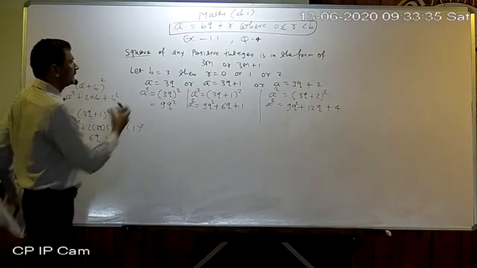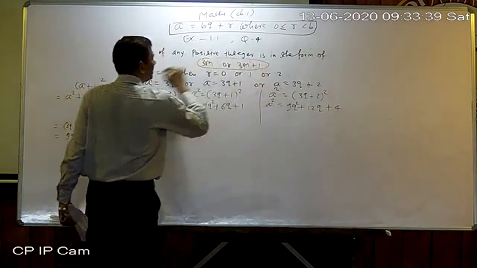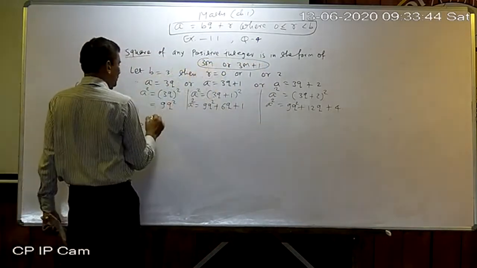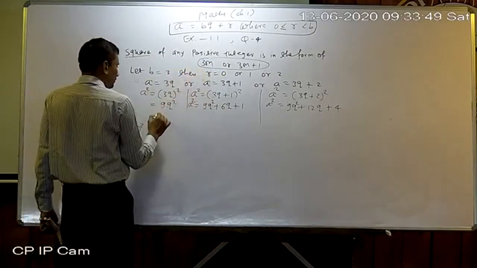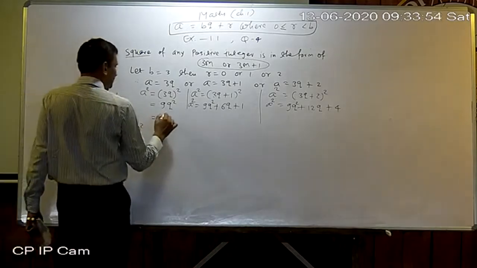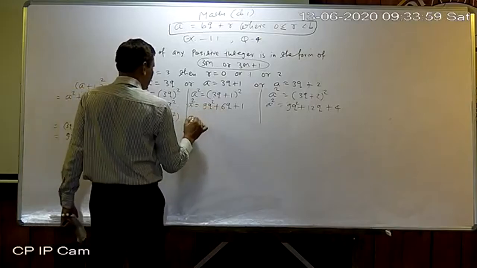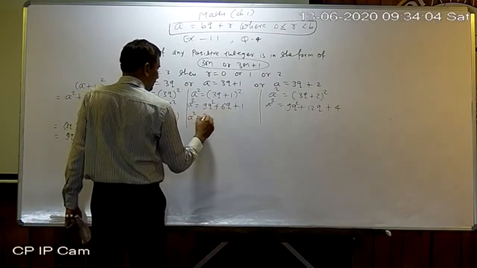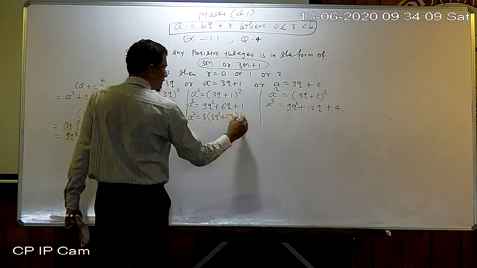Now they are telling us that the square of any positive integer may be in the form of 3m, so try to take 3 common. Why? We require 3. So 3 is common, only 3, not 9. So whatever is left, 3q square. Here also a square equal to 3 as a common, so 3(3q square plus 2q plus 1).